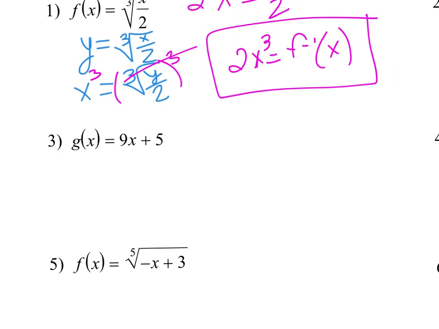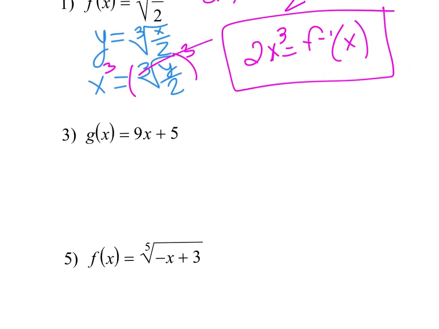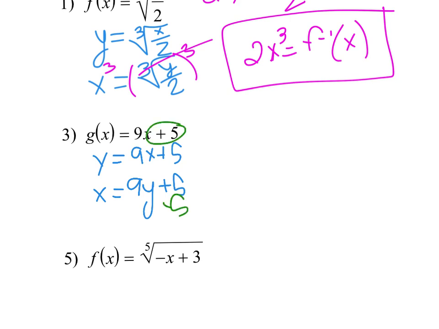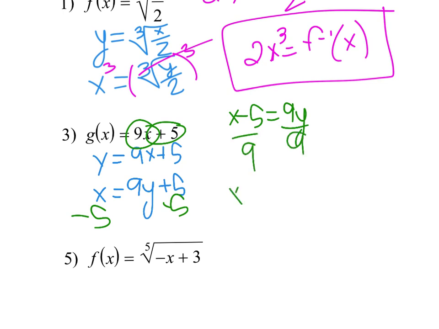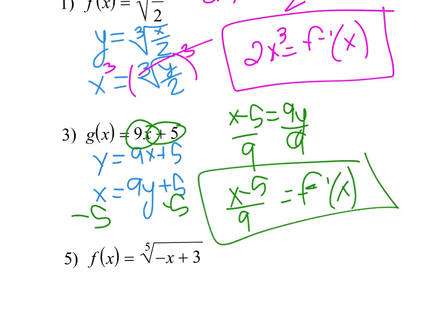Okay, number 3, again we have another linear one. So y equals 9x plus 5. Switch your x and your y, switch your input and your output. The last thing being done to the x is adding 5, so the first thing we're going to do is subtract 5. The first thing being done is multiplying by 9, so the last thing we're going to do is divide by 9. And don't forget your notation. It's wrong if you don't have the inverse notation.